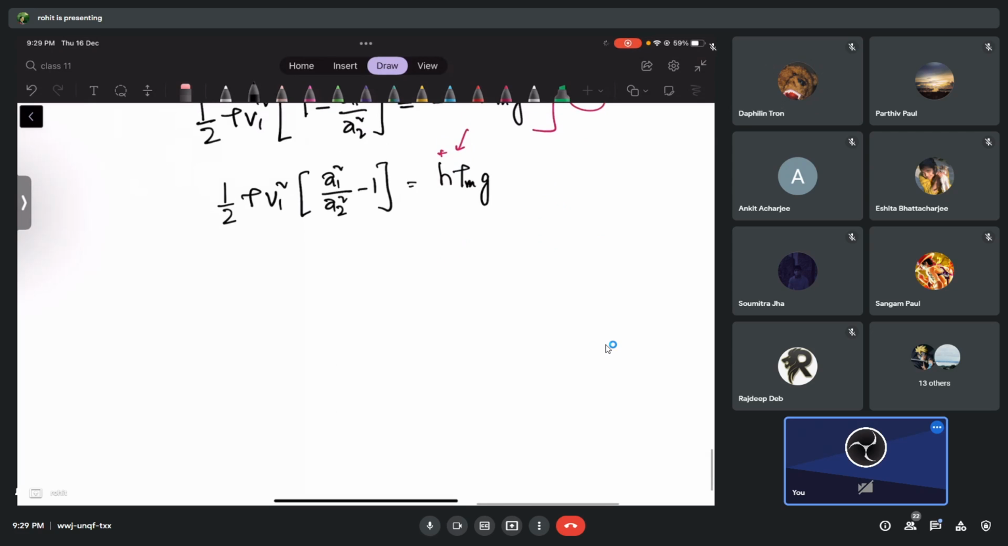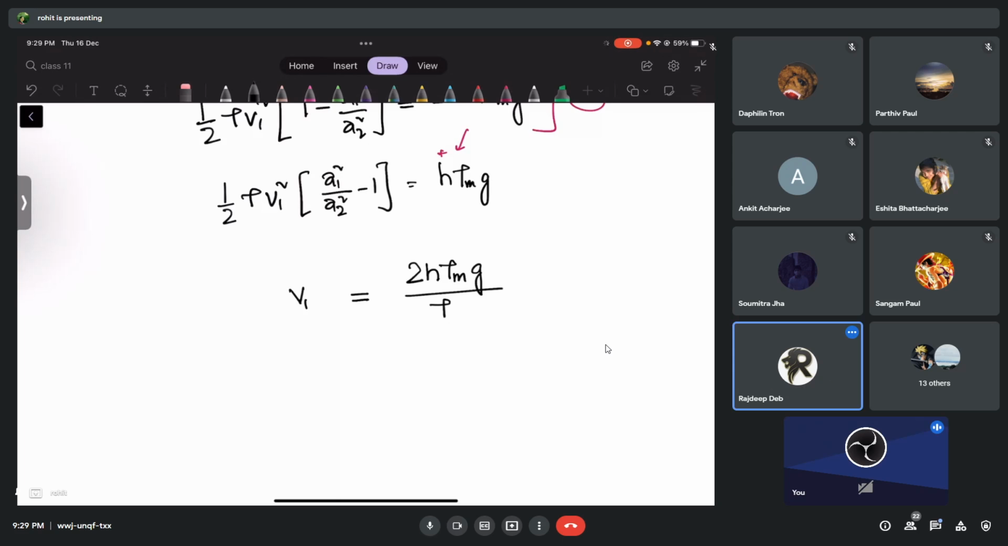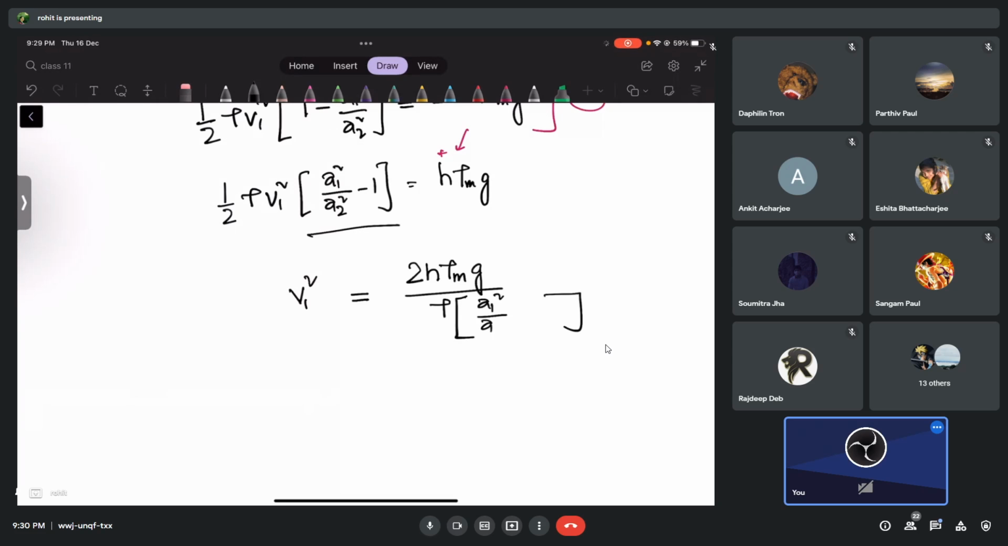So now check. Whatever we are calculating, we are calculating V1, no? So I'll transfer everything to the other side. How will it look? On the right hand side I'll get 2, I'll get h, I'll get rho m g, divided by what? Rho V1 squared. V1 squared will be here, and divided by this entire thing: A1 squared by A2 squared minus 1. I think you understood this step.